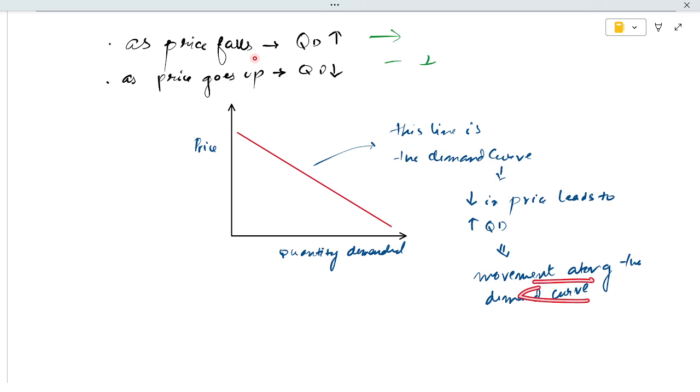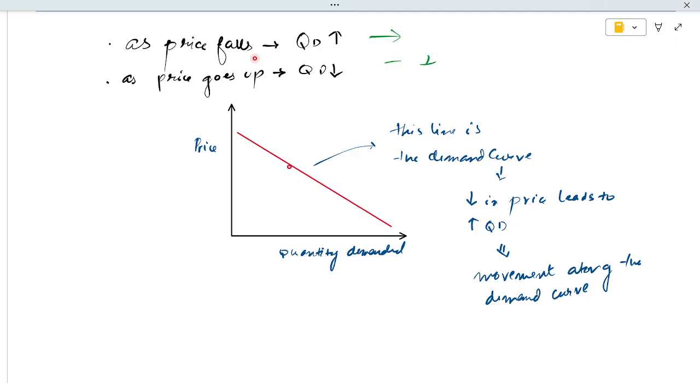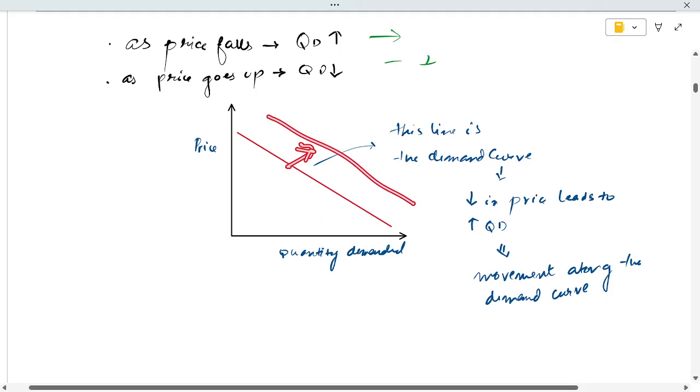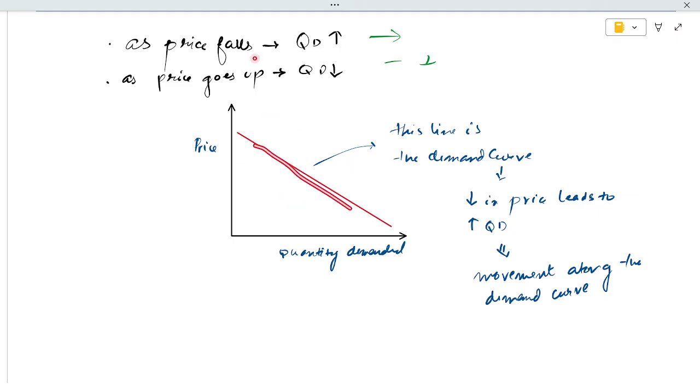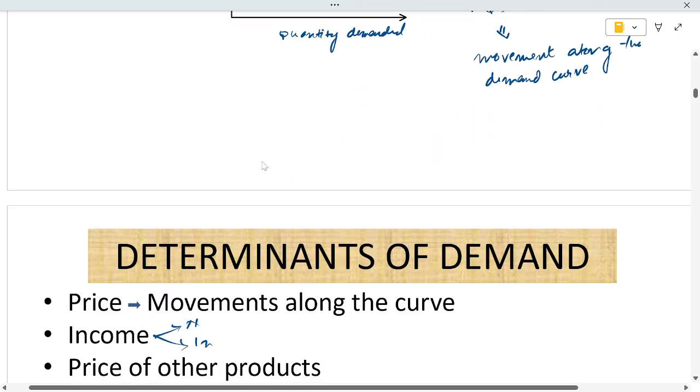The movement is along the curve, not a shift outward or inward. There are certain exceptions when the demand curve will shift outward or inward in certain circumstances. We'll get to know this.